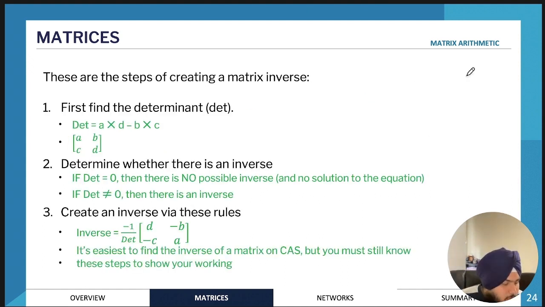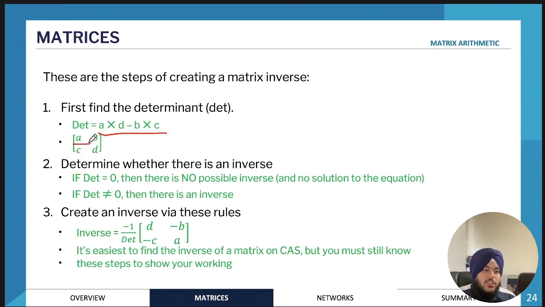Okay. So first step is finding the determinant of a matrix. So the way that you would find the determinant of a matrix is by using this particular formula: A times D minus B times C. And for the purposes of General Maths 3-4, you'll only be finding the determinants of 2 by 2 matrices, so square matrices that are 2 by 2. You can, on your CAS, however, find the determinants for 3 by 3 matrices, but VCAA won't be testing that.